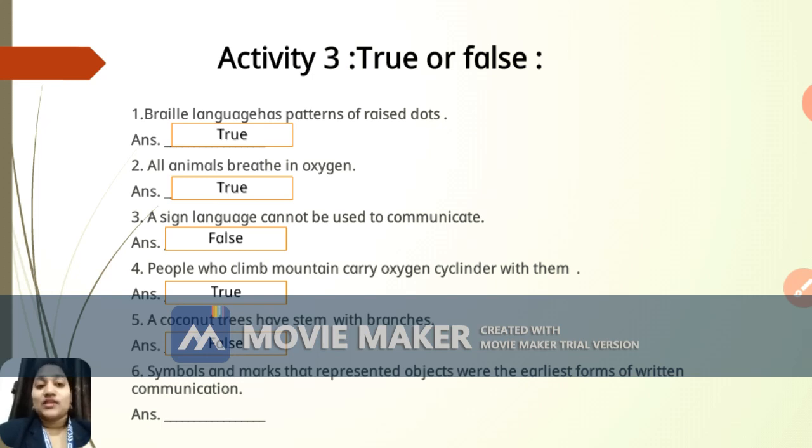The sixth one, symbols and marks that represented objects were the earliest form of written communication. I repeat, symbols and marks that represent objects were the earliest form of written communication, and the answer is true, right students? So I hope you have got this activity 3, that is true or false, and we have seen all the six true or false. Let's move ahead.